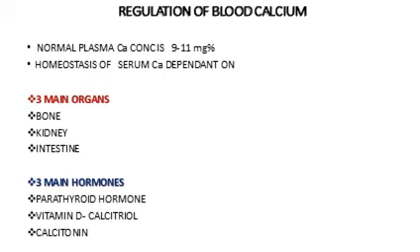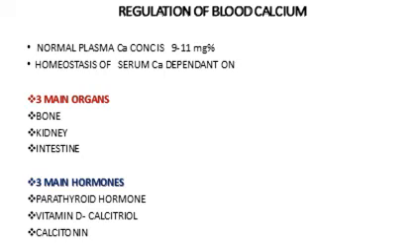Now the other question was plasma calcium. Now if it was a 1-mark question, you could have just written the concentration of plasma calcium, which is 9 to 11 milligram %. But since it is a 4-mark question, you should be able to explain how this blood calcium level is regulated, or how it is maintained within this normal limit of 9 to 11 milligram %. And the other term for that is the homeostasis of serum calcium.